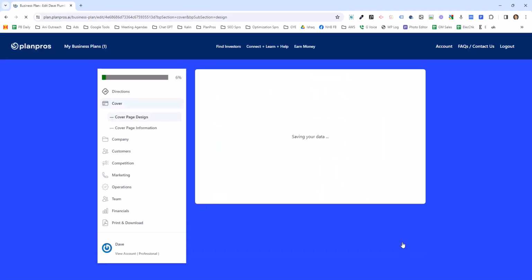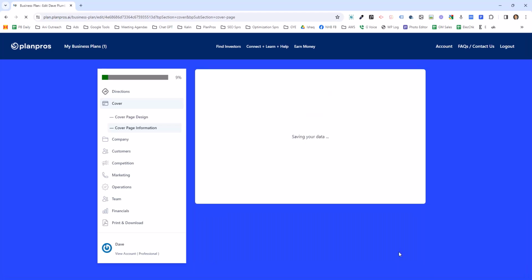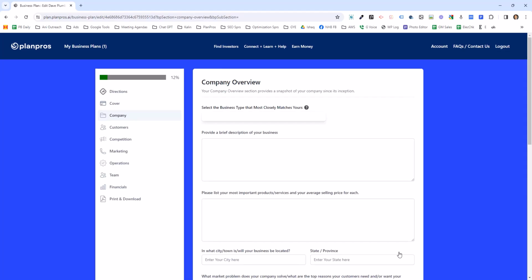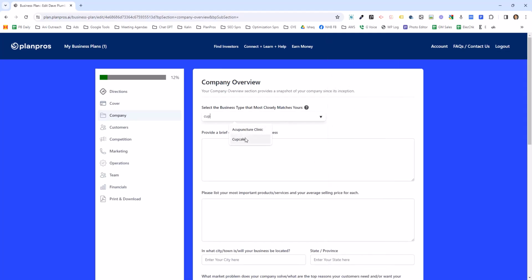The next page just asks what information I want on my cover page: name, website, etc. And then every page of PlanPros simply asks you for some basic information about your business. So, what type of business? Let's say I'm in the cupcake business. I just type that in there. Or if it's a new business, I can type in, I am a tattoo removal, it's already there, removal service, whatever you want, you can type it in here too.